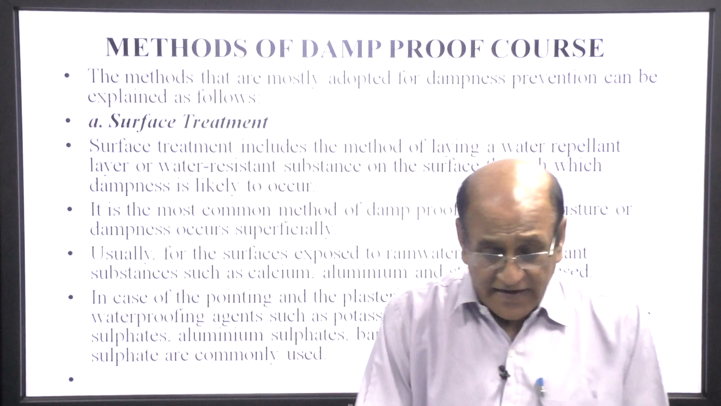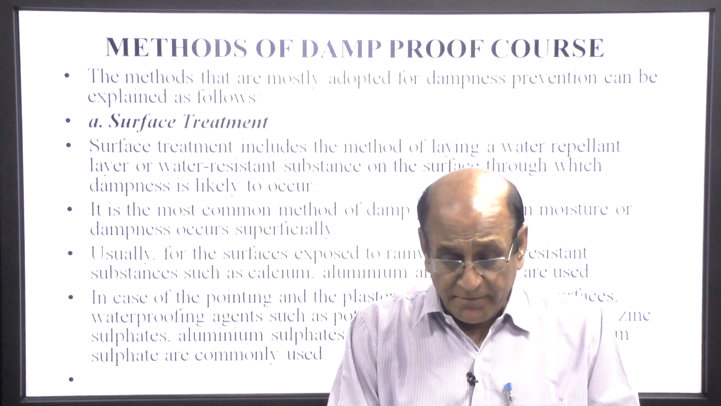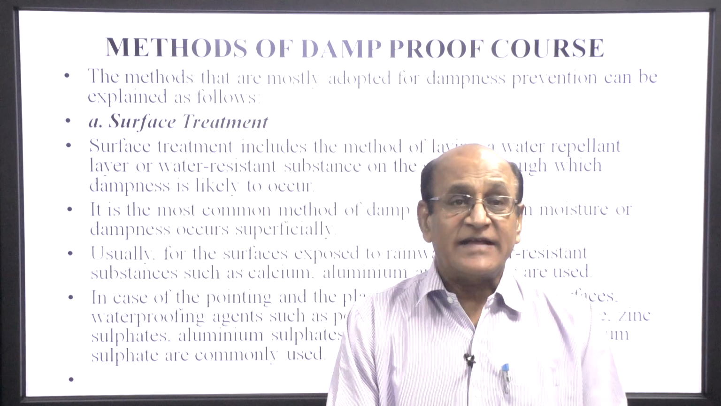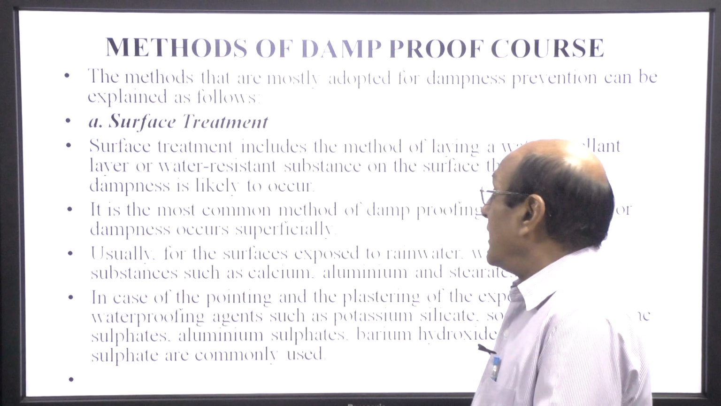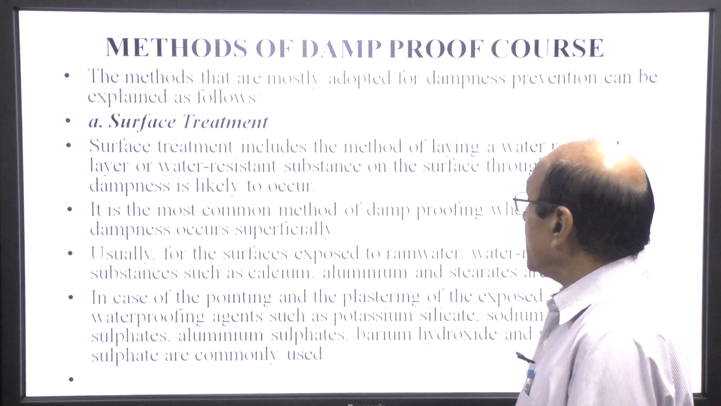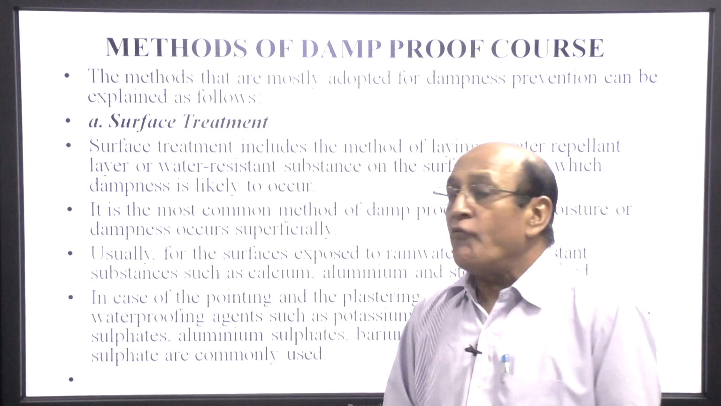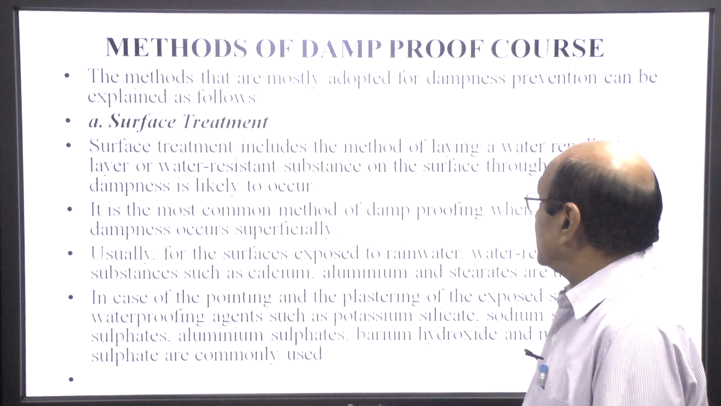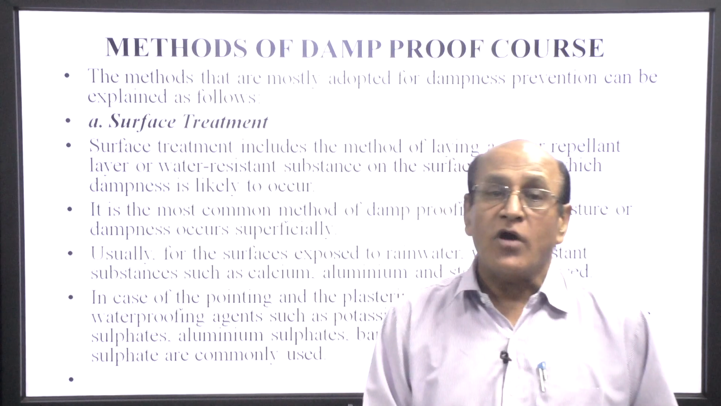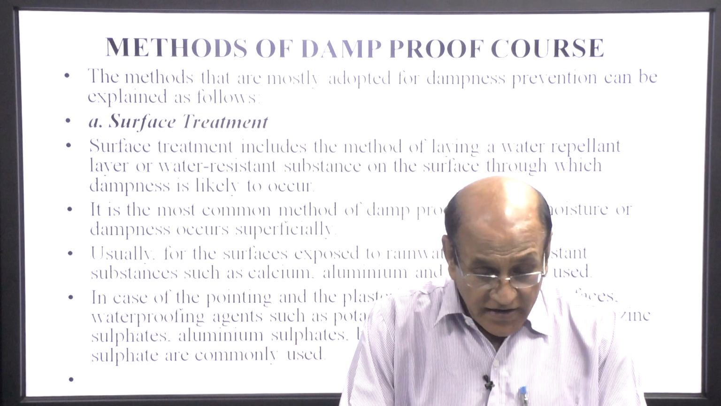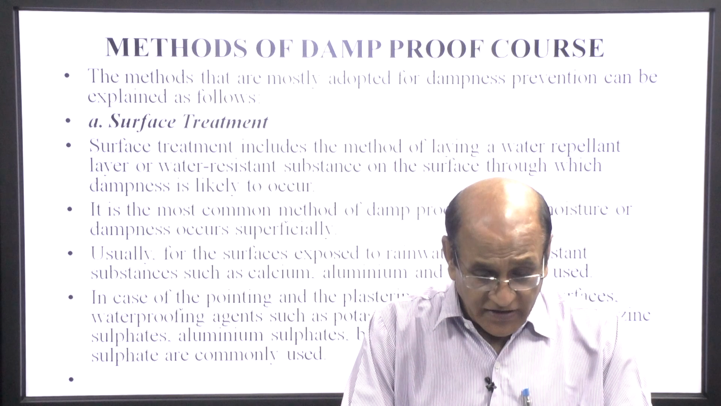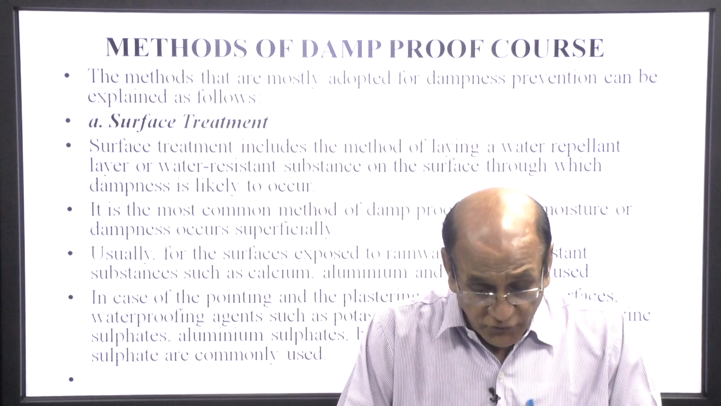The methods mostly adopted for dampness prevention: first is surface treatment. Surface treatment includes the method of laying a water repellent layer or a water resistant substance on the surface through which dampness is likely to occur. It is the most common method of damp proofing when the moisture or dampness occurs superficially.